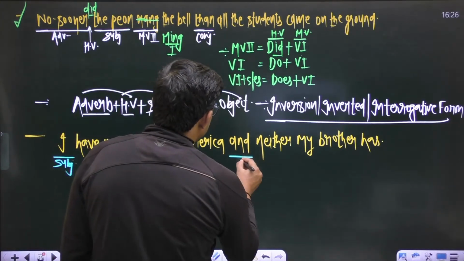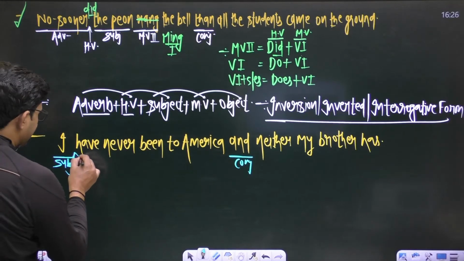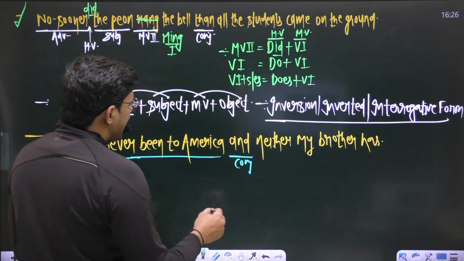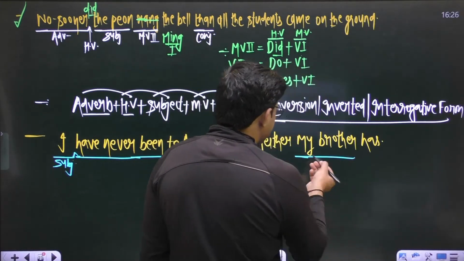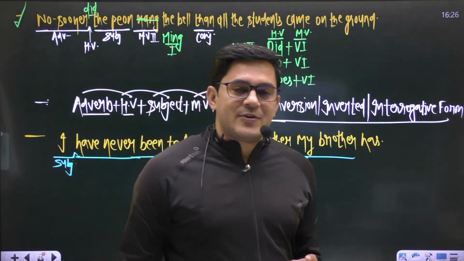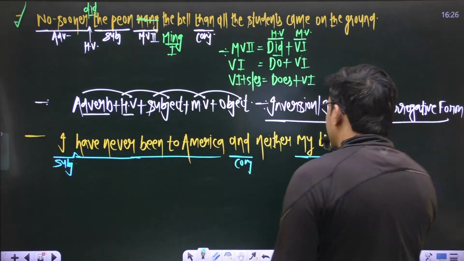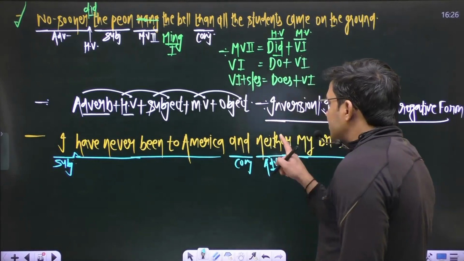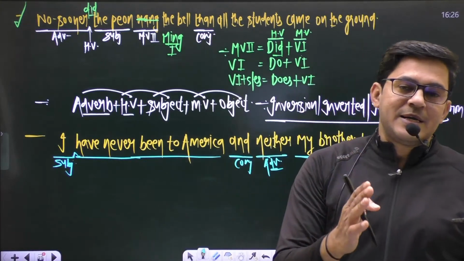This "and" is a conjunction. Before this conjunction you have a subject and predicate, this is the first clause, and after the conjunction, this is the subject and predicate, this is the second clause. In the beginning of the first clause you have a subject, you don't have an adverb, but in the beginning of the second clause you have an adverb, and this adverb is "neither". This adverb is also one of those adverbs which demand an inversion.